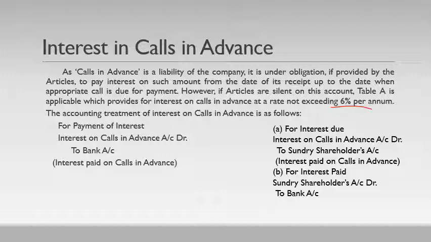So the journal entry for payment of interest is: Interest on calls in advance account debit, to bank.